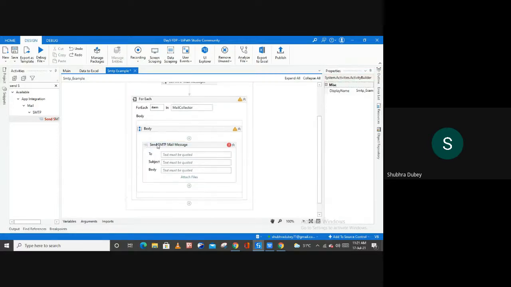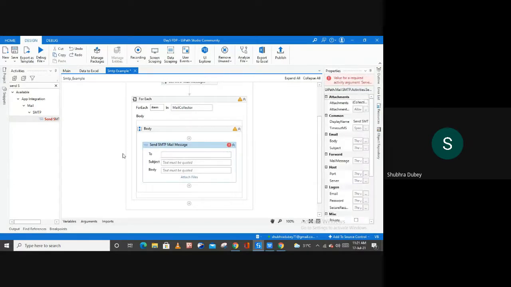Now inside of this send SMTP mail message, we have to fill all the required boxes from here. The very first one is to, so who you want to send the mail to. I want to send the mail to item.from, because we are going to auto reply to all the users, right?